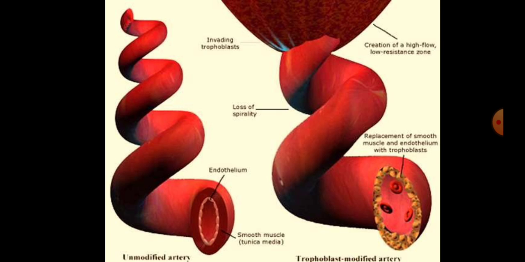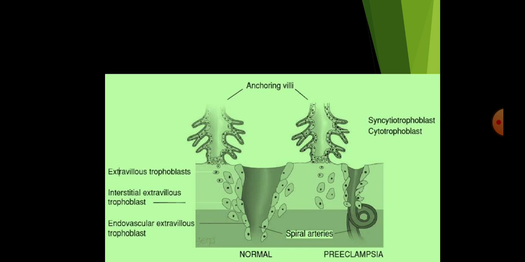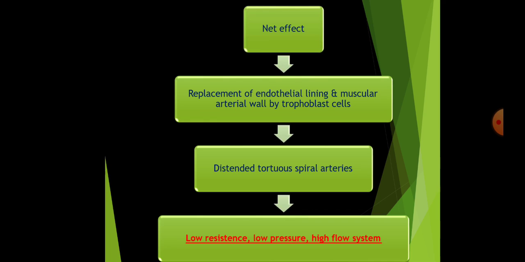Again, the same thing in the picture. What happens? The smooth muscle in the tunica media of the vascular vessels is replaced by the trophoblast. But in preeclamptic women, it is not replaced. As a result, the vessel remains of the same size, whereas in normal pregnancy, the lumen almost doubles. Here, there is failure of this mechanism in a woman who is going to present with preeclampsia or hypertensive disorders of pregnancy later in pregnancy.